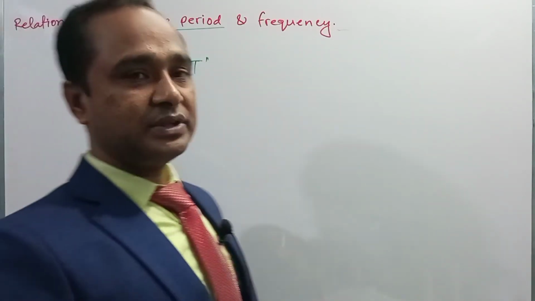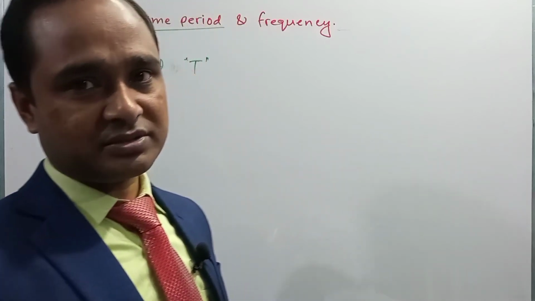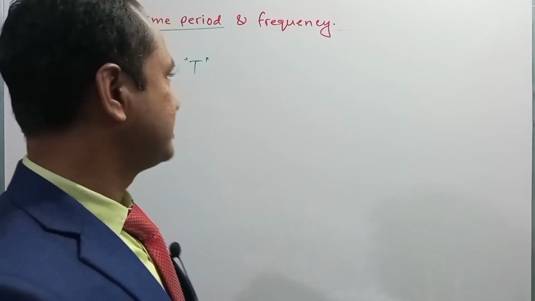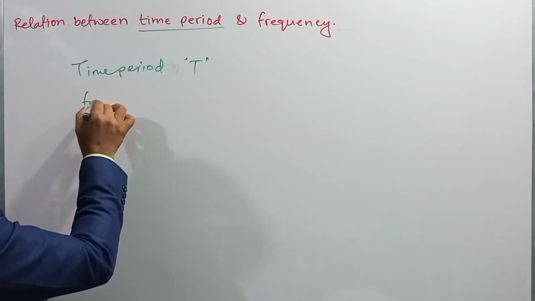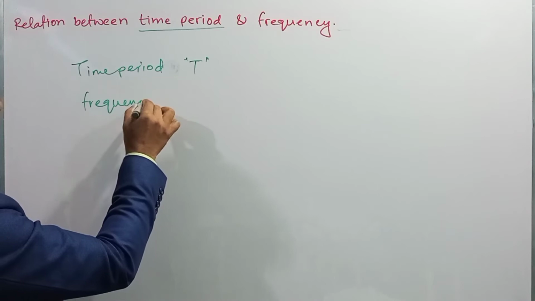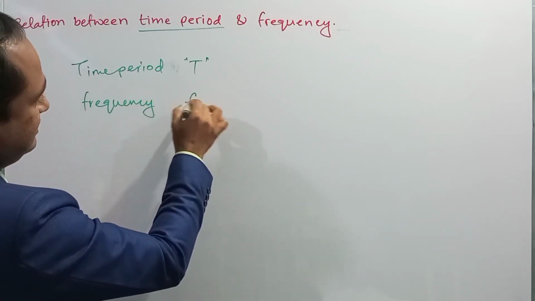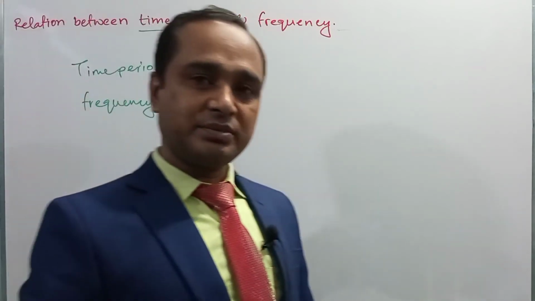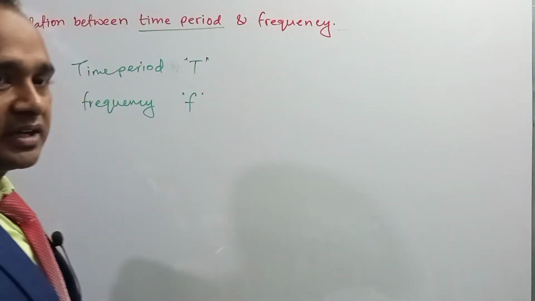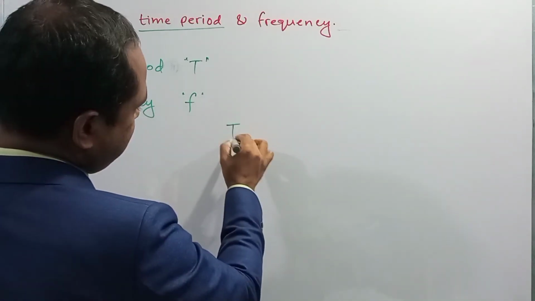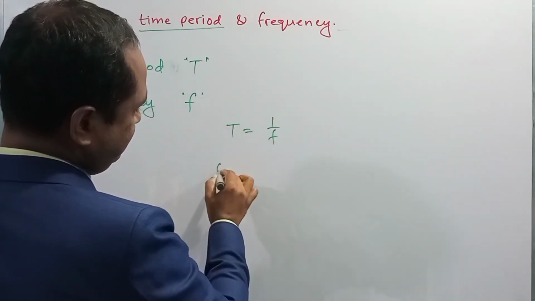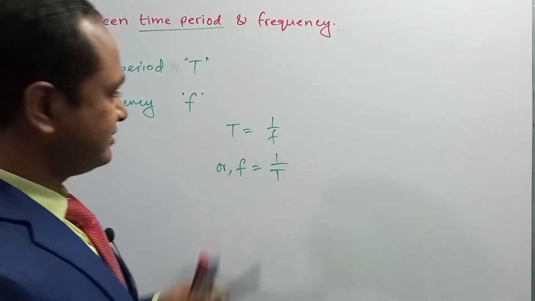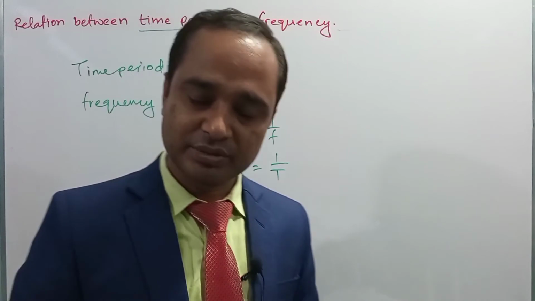And the frequency, that is the number of complete oscillations or vibrations executed by a wave transmitting particle, is called frequency, right? So frequency is denoted by small f. And we have already learned in our previous classes that the relation between time period and frequency is T is equal to 1 by f, or f is equal to 1 by T, right? This is the relation between time period and frequency.